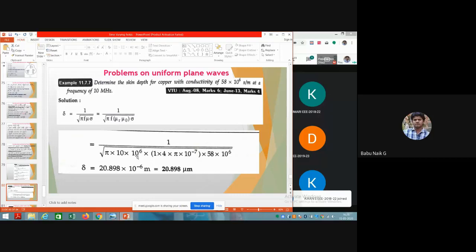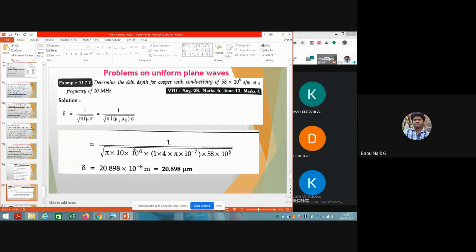Okay, so after substituting the values of frequency and sigma, we get the delta value equal to 20.898 micrometer. So this much the wave can travel in a material with conductivity of 58 into 10 to the power of 6 Siemens per meter.